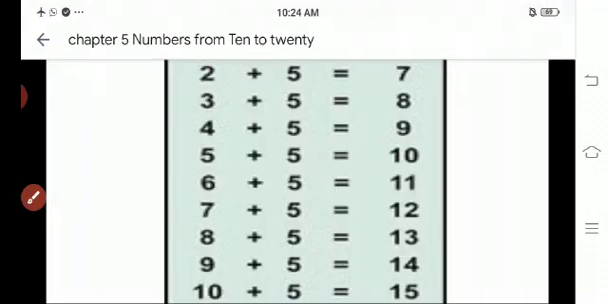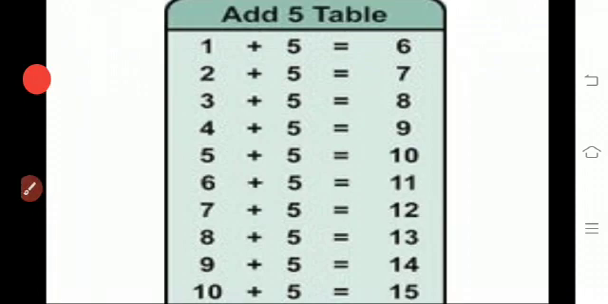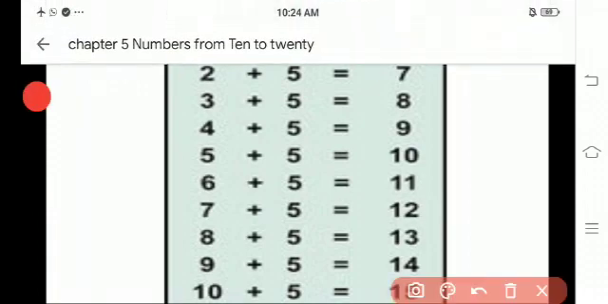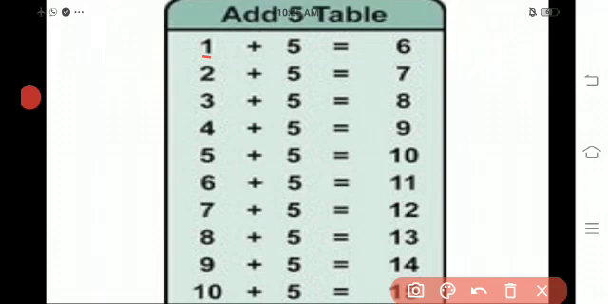Now we are going to see addition table 5. 1 plus 5 is 6. 2 plus 5 is 7. 3 plus 5 is 8. 4 plus 5 is 9. 5 plus 5 is 10. 6 plus 5 is 11.